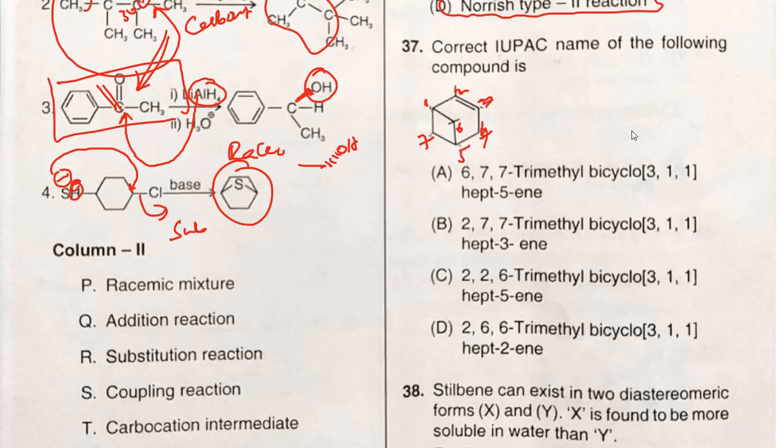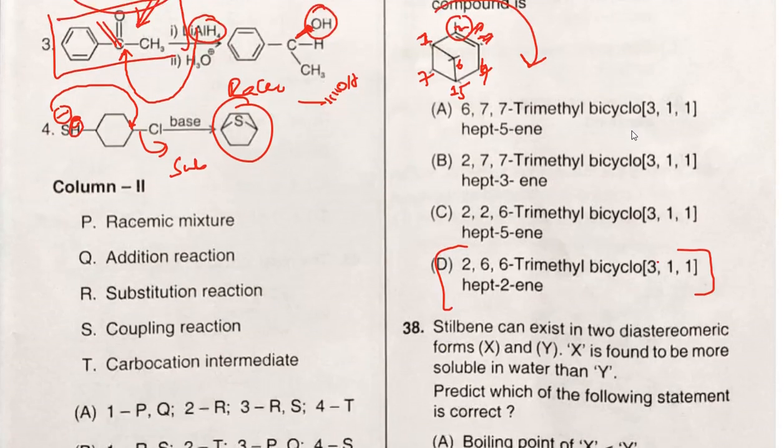So here the functional group alkene must get the lowest locant number, or the substituent should get the lowest locant number. That's why we can start numbering from here only, not from here. Okay, and we need to go through the large or big sized ring. So that's why this is the correct locant numbering, and after giving the locant numbering you can simply get 2,6,6-trimethylbicyclo[3.1.1]hept-2-ene.